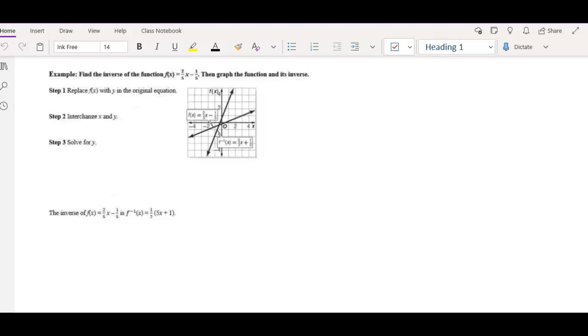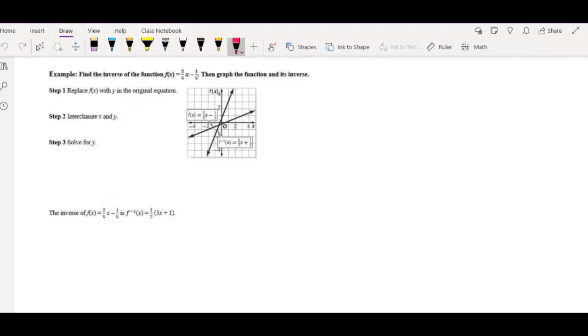In our last video, we focused on the composition of functions. In this video, we'll focus on inverses of functions. So graphically speaking, if we have a function f of x equals 2x minus 1/5, represented by this line.